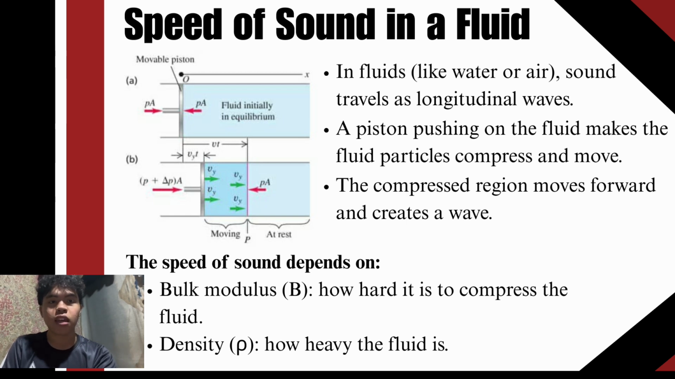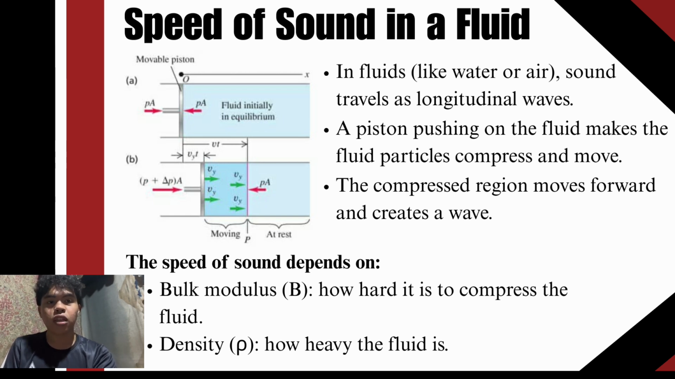Look at part A. Here, the fluid is initially in equilibrium, meaning it's balanced. The pressure inside the fluid is the same everywhere and nothing is moving. Now in part B, the piston pushes into the fluid. When it moves to the right, it compresses the fluid particles near it. This creates a higher pressure region.